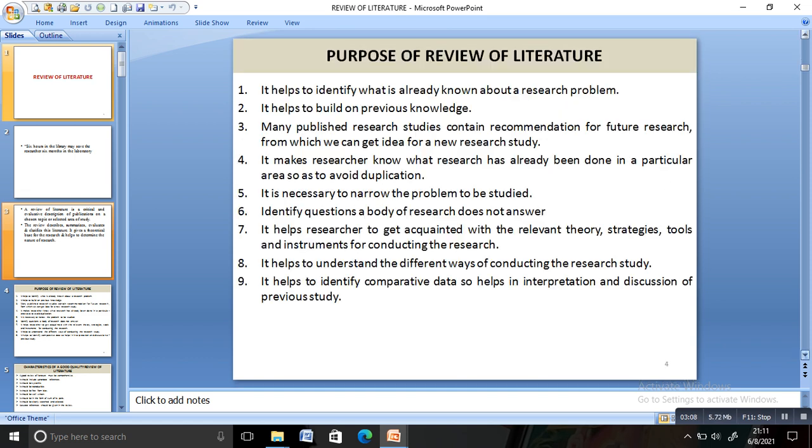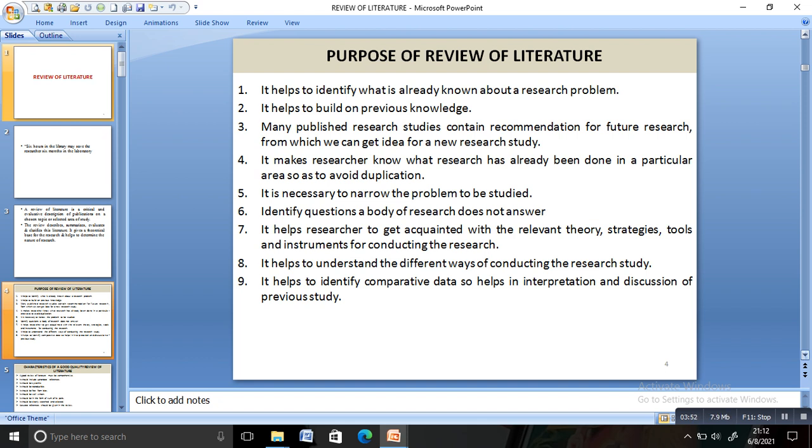Now coming to the heading, what's the purpose of the review of literature? Why do you want to do this review of literature while doing your project? The main purpose is that we can identify what has already been done regarding the research problem. You have chosen a research problem, and you can know what works have been completed, so you get your previous knowledge. Then in some publications you can see recommendations for future research, which gives you an idea of what can be done in future.